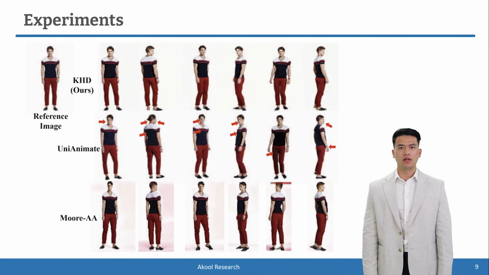The details marked by the red arrows in the figure reveal that UniAnimate generates incorrect details, a common issue when using 2D poses, as they often struggle to distinguish body orientation during back-facing poses, leading the model to generate erroneous images. This is detrimental to reconstruction, while KHD generates videos with much higher consistency.